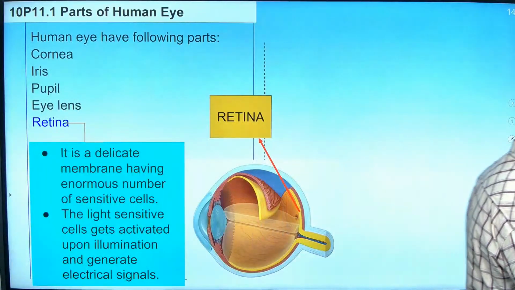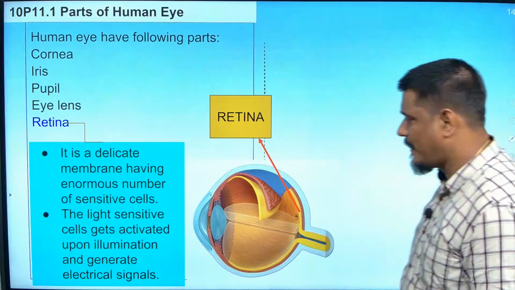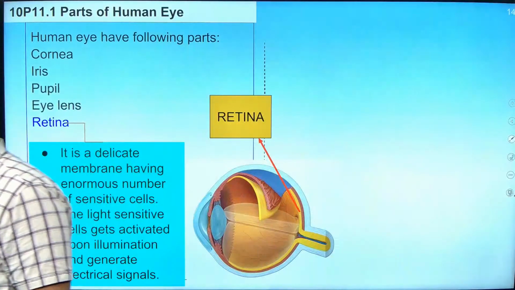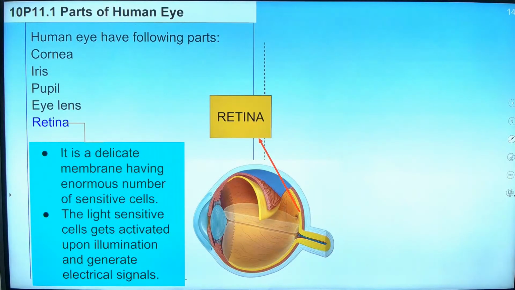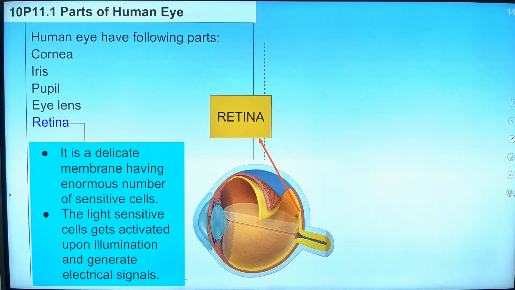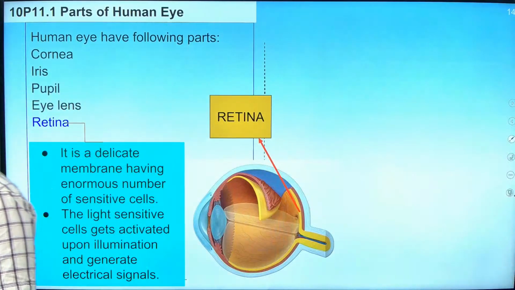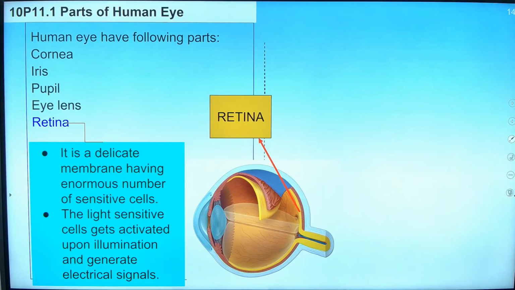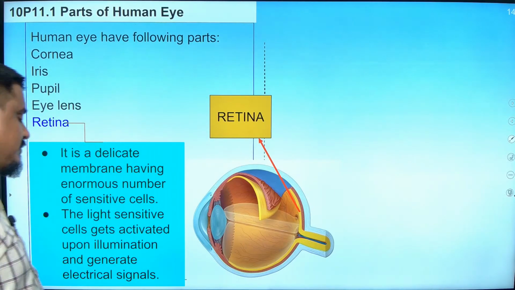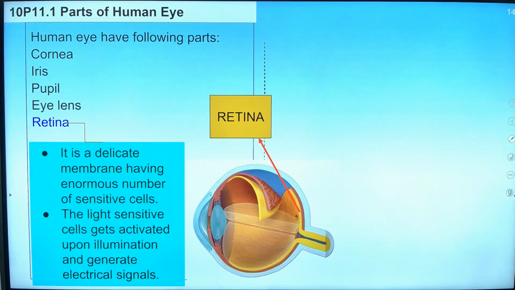Next comes the retina. The next part of the eye is the retina, right? Write about the retina. Leave what is written on the board. First, write what I am telling. It is the part of the eye where the image is formed. About the retina, you write: it is the part of the eye where the image is formed.